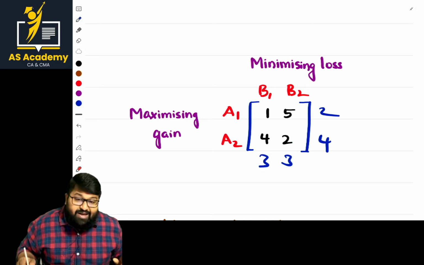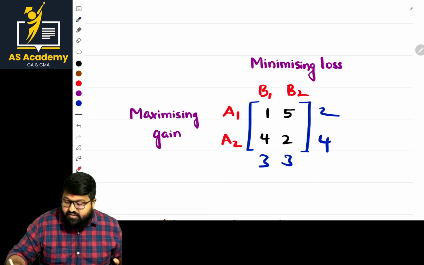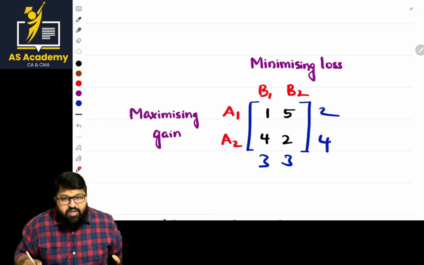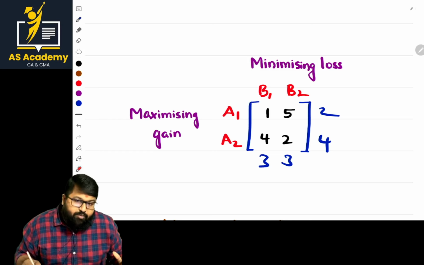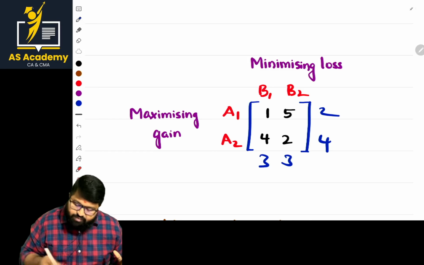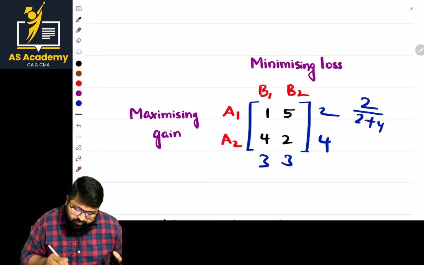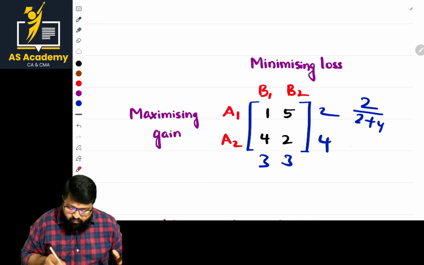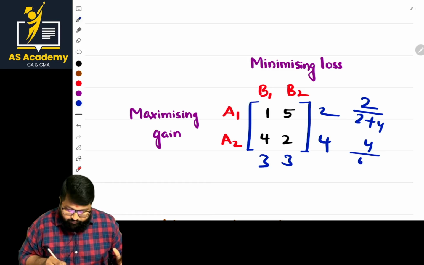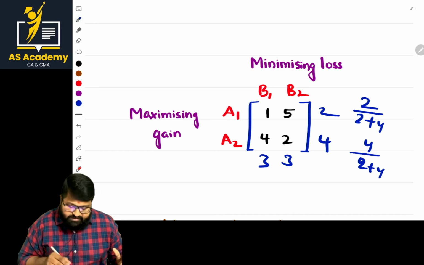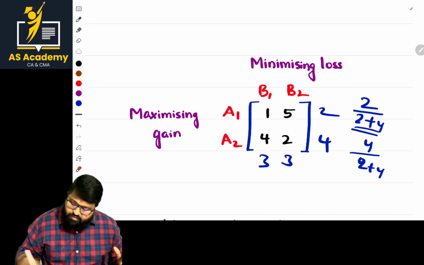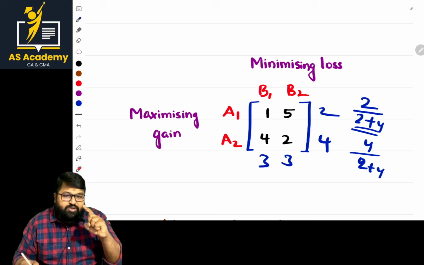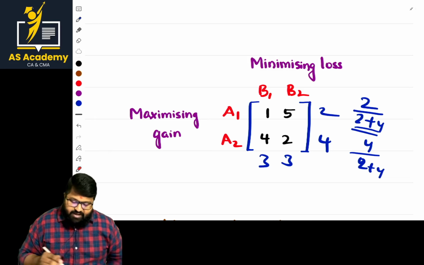Now what should we do, sir? We have to calculate the probability for each strategy. Totally 4 strategies are there now, and we need to calculate the probability value. How to calculate it, sir? The probability value is very, very simple, ma. 2 by 2 plus 4. Whatever values we got now, we are calculating them as probability. And what is the probability of P of A2? 4 by 2 plus 4. These are the probabilities for A1, and this is the probability for A2. The sum of the probabilities should be equal to 1. Okay, am I clear how to calculate that?